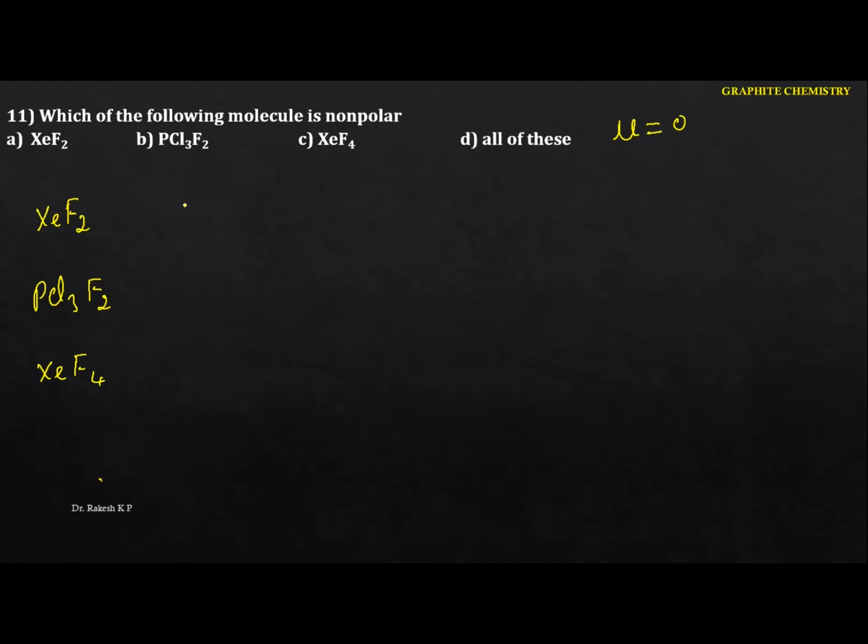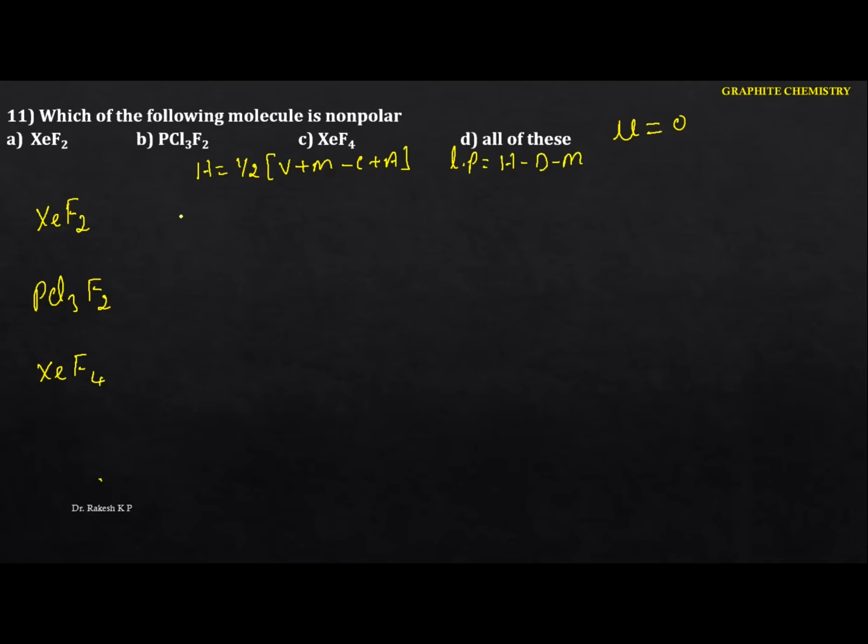Okay, let me take the first one here. This is xenon. So we know how to calculate the hybridization by using the equation, that is half into valence electron plus monovalent minus cation plus the anion. Once you know this, again you have to calculate the lone pair, that is the number of hybrid orbitals minus divalent minus the monovalent. So these equations you have to remember.